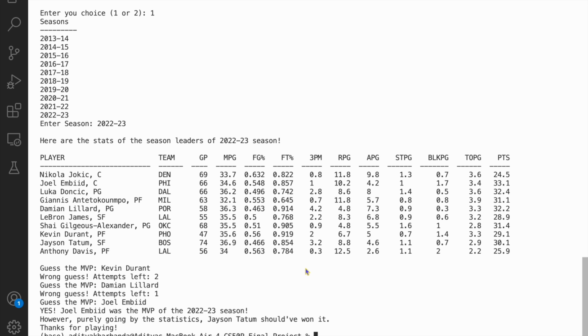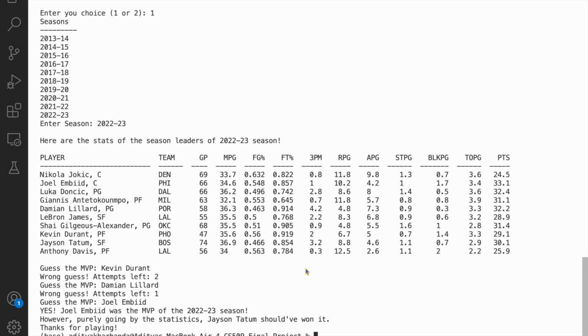So what is this? In my code, I have implemented a score function, and that function calculates the statistical score of each season leader as per their stats. These stats are the parameters for that function, and it calculates the highest statistical score for each player.